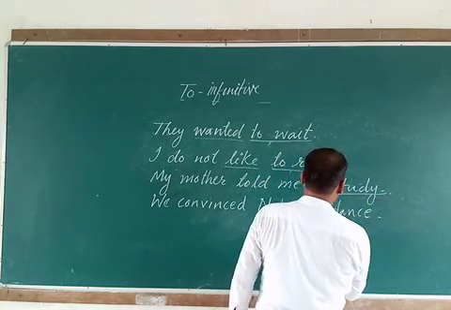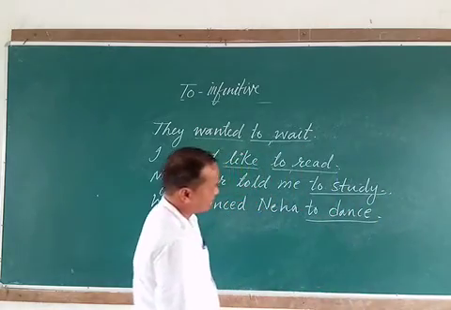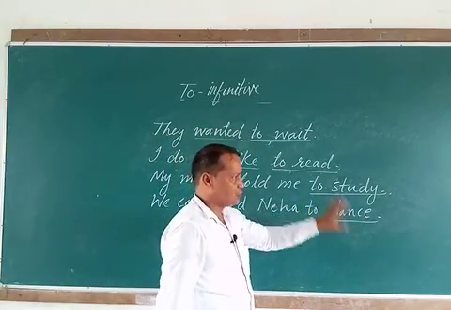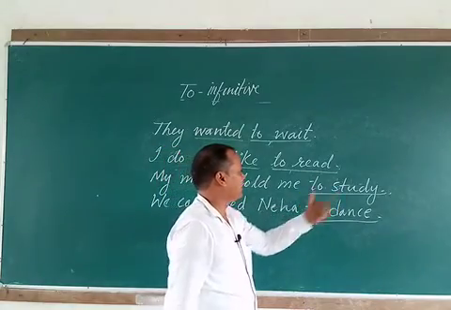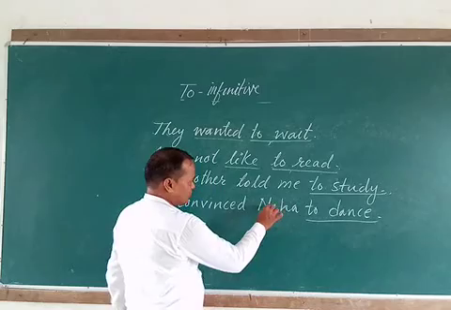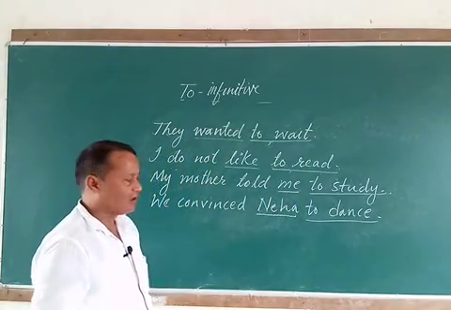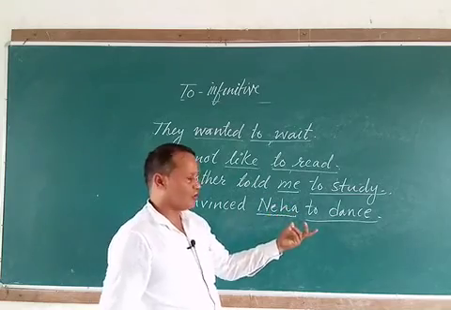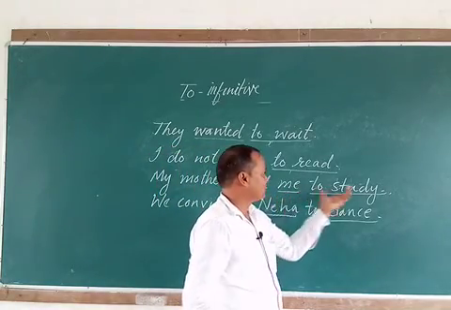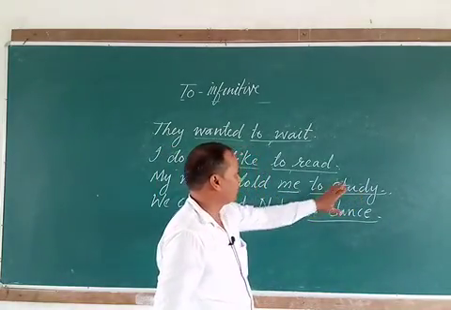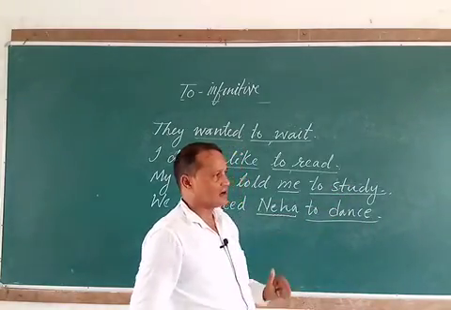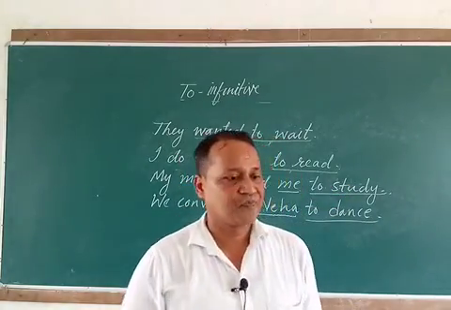Here to study and to dance are used as direct object in the sentence. You can see here Neha and me are indirect objects in the sentence. The verb has two objects, indirect object and direct object, so they are functioning as direct object in the sentence.